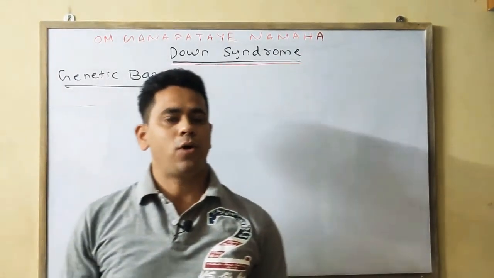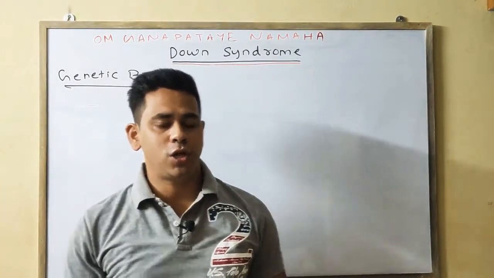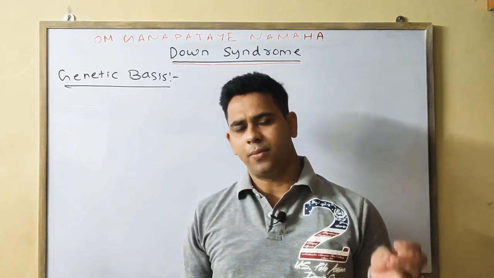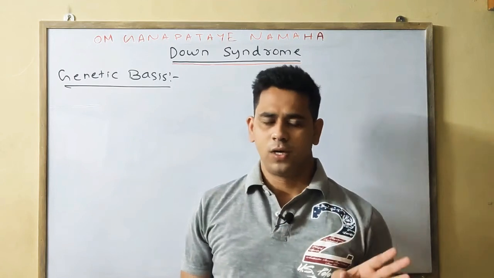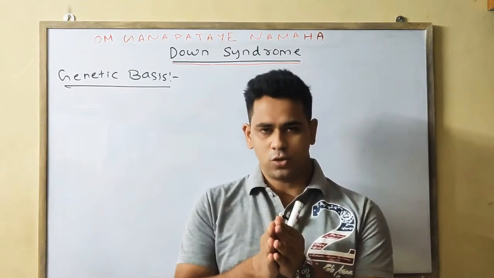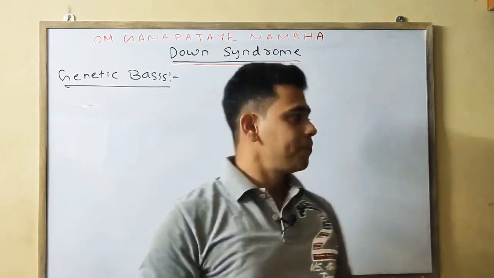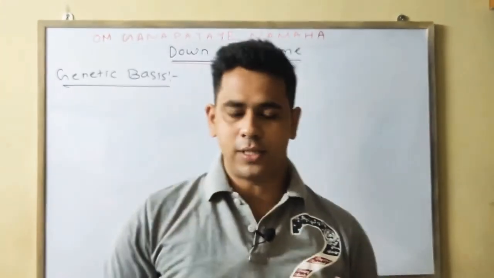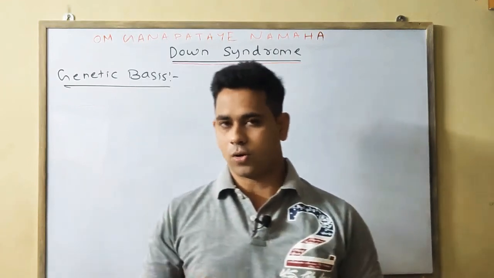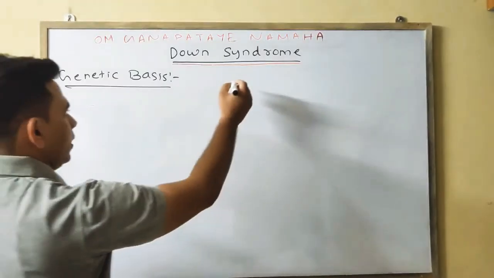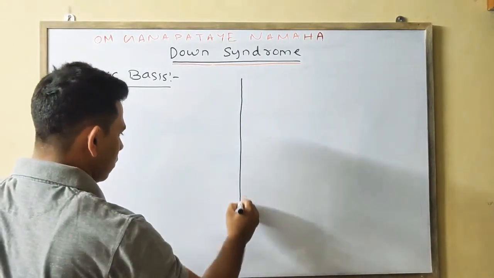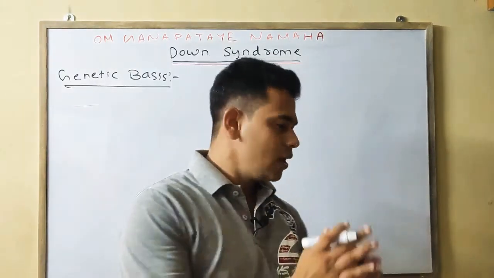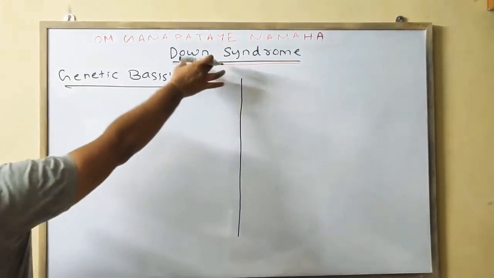Basically, Down syndrome occurs due to the non-disjunction of the chromosome during meiotic division, and it can happen in meiosis 1 or meiosis 2. Non-disjunction means the separation of the sister chromatids is not done properly. I'll give an example by which you can clearly understand how Down syndrome occurs. We'll take two cases, one the egg cell, the other the sperm cell, and how the outcome will be Down syndrome.